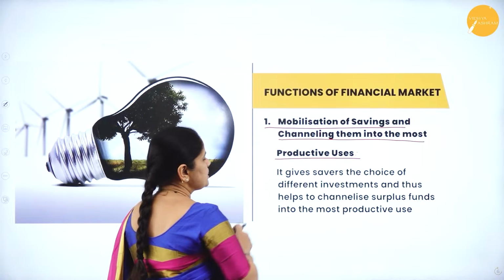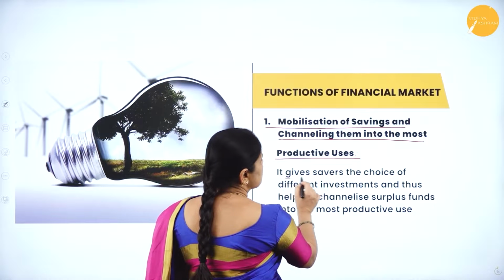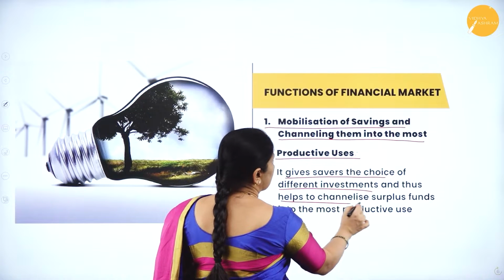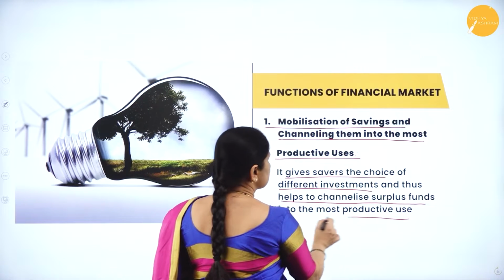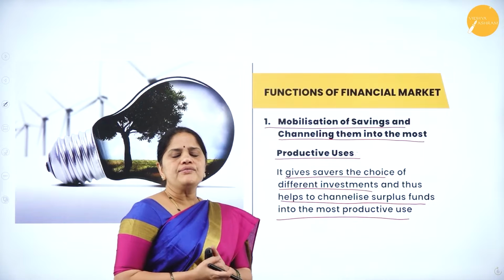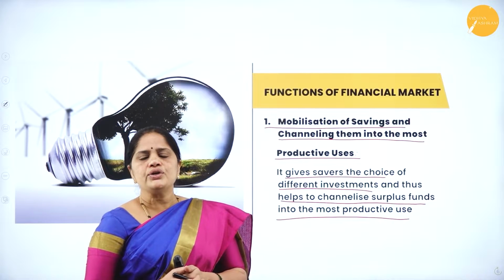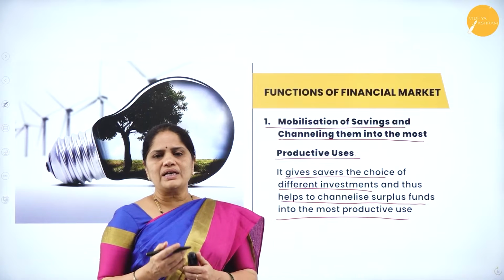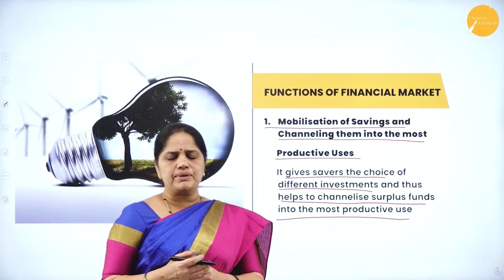Mobilization of savings gives savers the choice of different investments and thus helps to channelize surplus funds into the most productive use. If you are saving in the bank, you will be getting a fixed rate of interest. The bank will give at the most 3% or 4%.